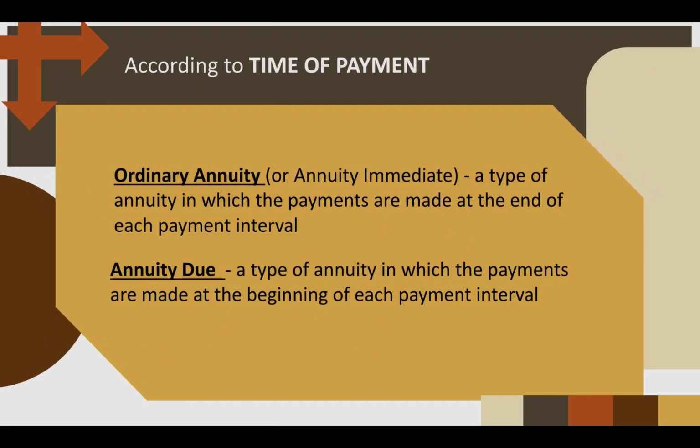According to the time of payment, when you make the payment, we have ordinary annuity and annuity due. With ordinary annuity, the payment is made at the end of each payment interval. For example, if it's monthly, at the end of the month. While annuity due is at the beginning of each payment interval. So we make payment at the beginning of the month, the beginning of the quarter, the beginning of the year. That's ordinary annuity and annuity due.